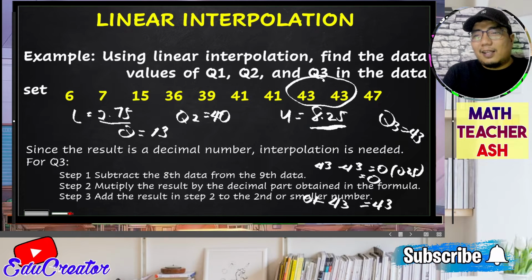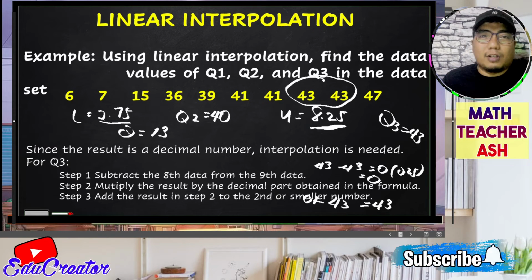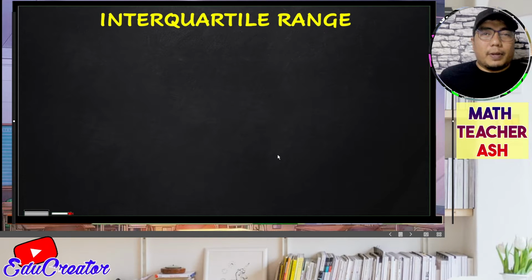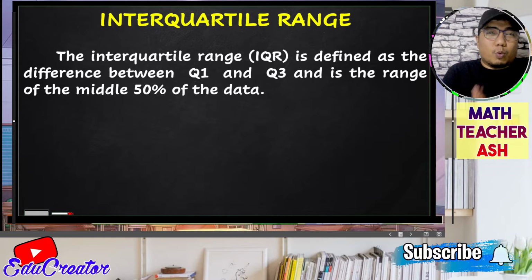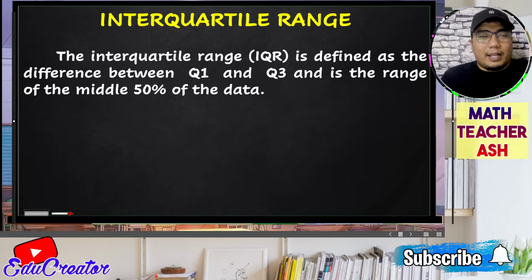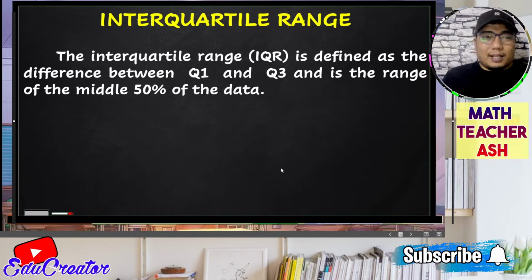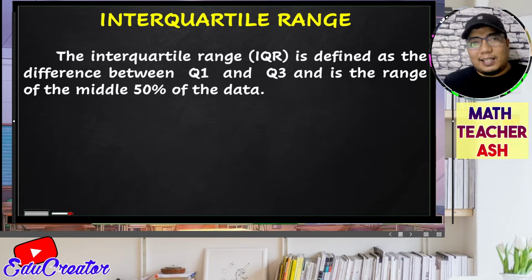And last but not least, another discussion here is known as the interquartile range. Now, the interquartile range, my dear math learners, is defined as the difference between quartile 3 and quartile 1. And it is also known as the middle 50% of the data set.